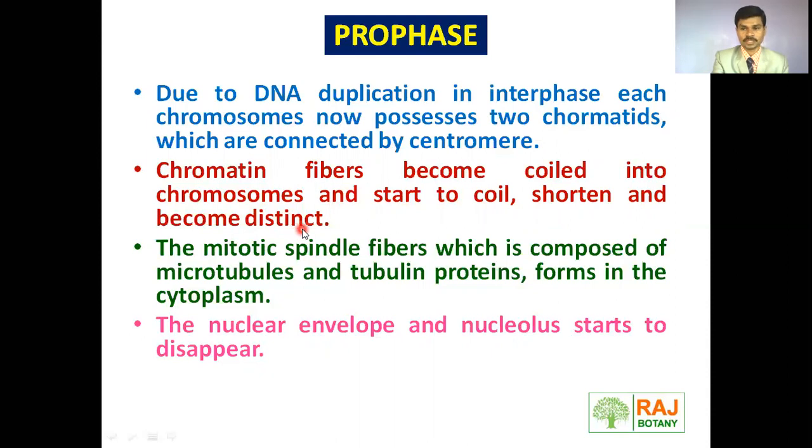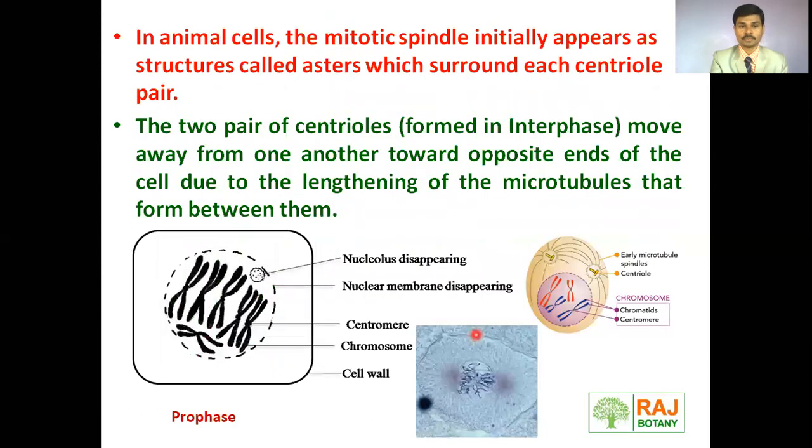Means in prophase, chromosomes become shortened and thickened. Mitotic spindle fibers, which are composed of microtubules and tubulin proteins, start to form. Then, a very important point: the nuclear envelope and nucleolus start to disappear. Remember, the nuclear envelope and nucleolus start to disappear during prophase.